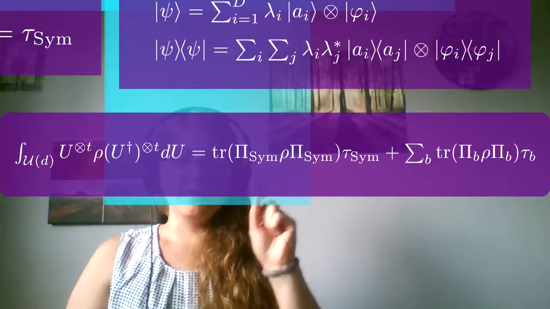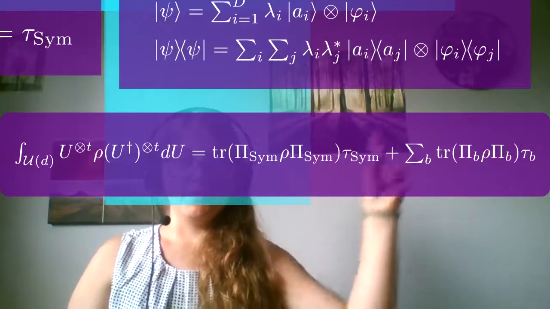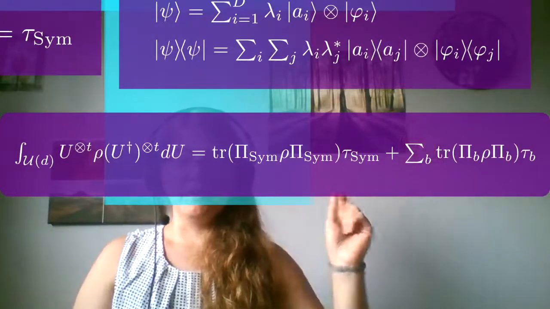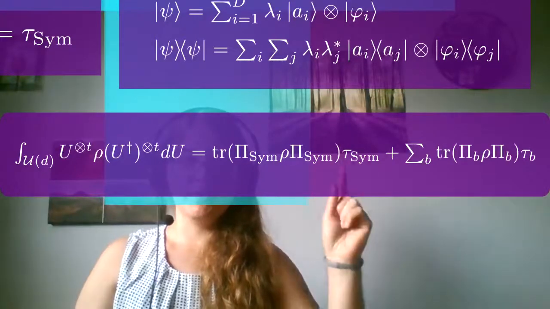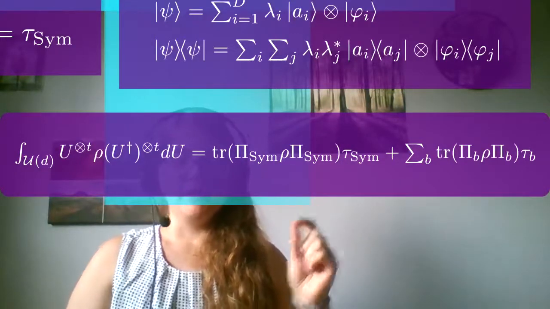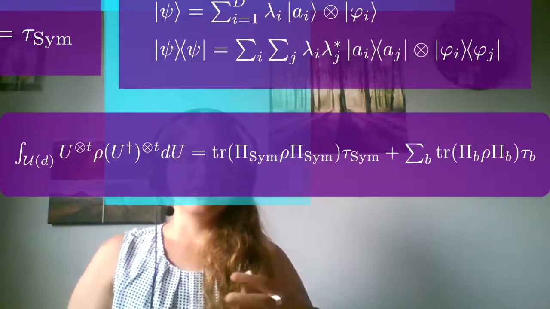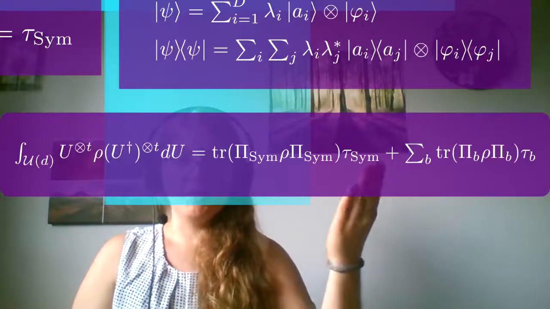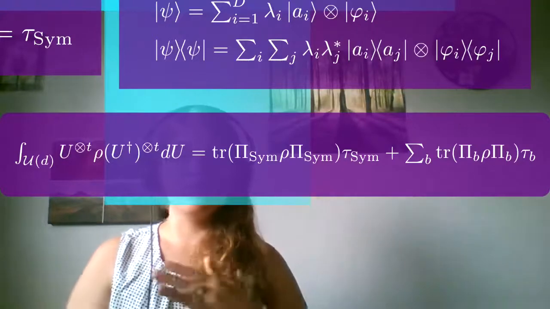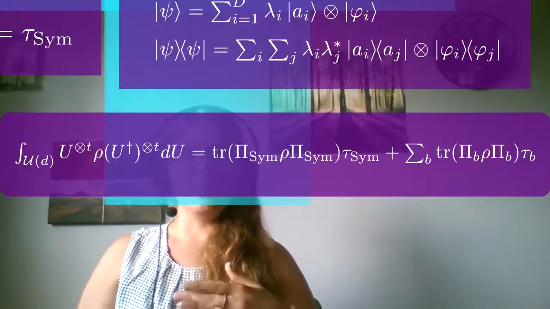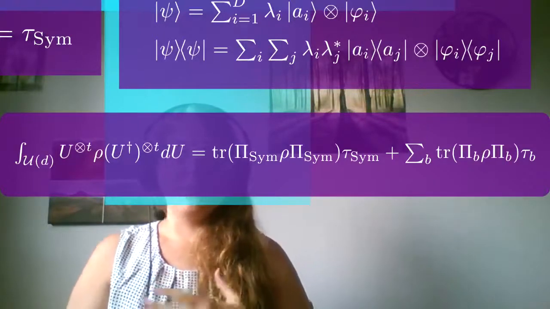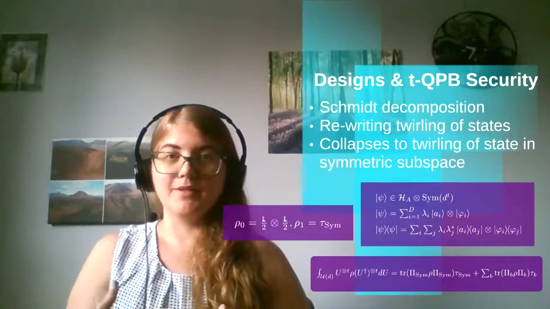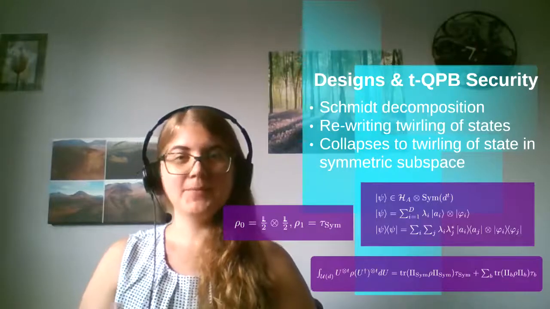And this trace can be written as the inner product, which means our i and j's are only going to appear when i is equal to j. And this collapses down to just tau sim here. And what this means is that our average encrypted output for unitary T designs as encryption schemes will look the same. It'll just be this tau sim, regardless of the auxiliary space. And what this means is that we have security against side information because regardless of the auxiliary space, our encrypted plaintext is going to look the same.